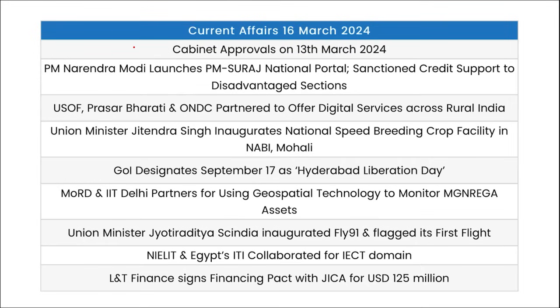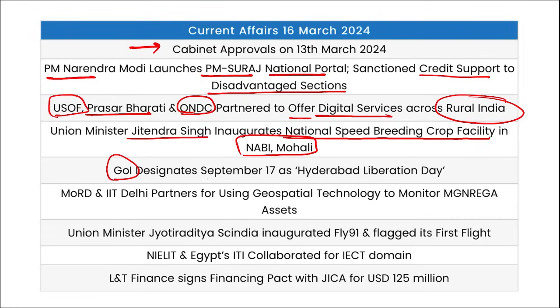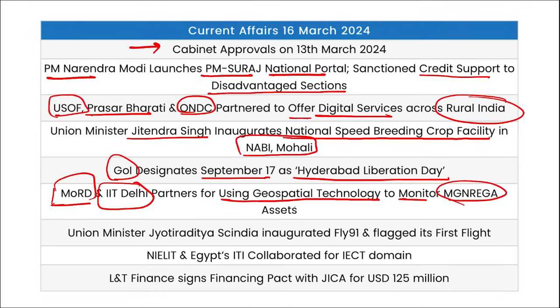Now let's move to one-liner revision. We saw the cabinet approvals. PM Modi launched the PM Suraj National Portal and sanctioned credit support to the disadvantaged sections. Then USOF, Prasar Bharati and ONDC, all these three organizations partnered to offer digital services in rural India. Then Union Minister Jitendra Singh inaugurated the National Speed Breeding Crop Facility in Mohali. Government of India designated 17th September as Hyderabad Liberation Day. Ministry of Rural Development and IIT Delhi partnered for using geospatial technology to monitor MGNREGA assets.